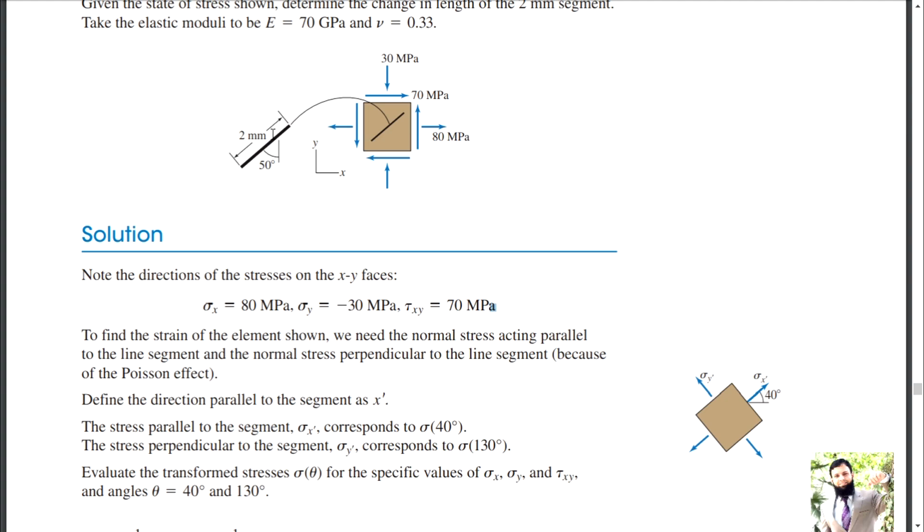So 180 will be this much, and we have to calculate the perpendicular.